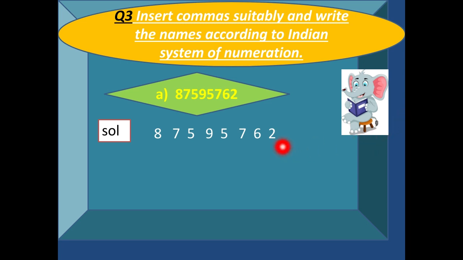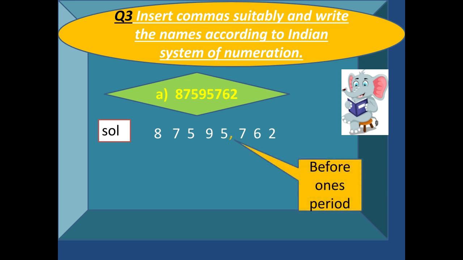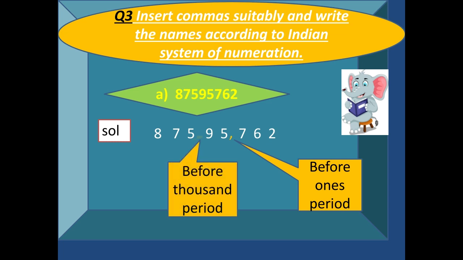Again we have written the number. Now this is ones, this is tens, and this is hundred. So how are we going to insert the comma? From the right hand side, before the ones period, we are going to insert a comma. Again we will move from right to left, and before the thousands period, we are going to place a comma. Then again we will move, and before this lakh period, we are going to insert a comma.